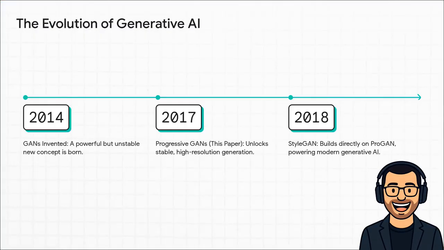You know, if you were to trace the family tree of modern generative AI, you'd find this paper sitting at a super critical junction. So the original GAN idea came out in 2014. For years, it was this really powerful but also really finicky concept. Then ProGAN comes along in 2017, and it's like the key that finally unlocked stable, high-resolution generation. And that directly paved the way for StyleGAN just a year later, in 2018, which built right on these ideas and now powers so many things we see today, from incredible generative art to, yes, the technology behind deepfakes.